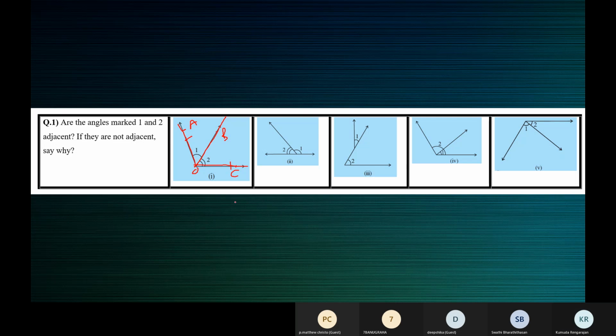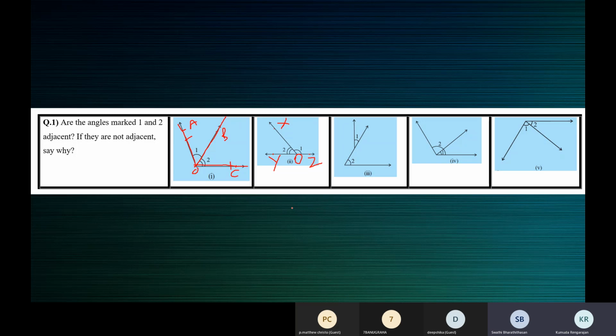Ma'am, I have a doubt, ma'am. We have seen the rules for adjacent angles, no, ma'am? Correct. If one is missed, it cannot be an adjacent angle, or should all three be satisfied? All three.